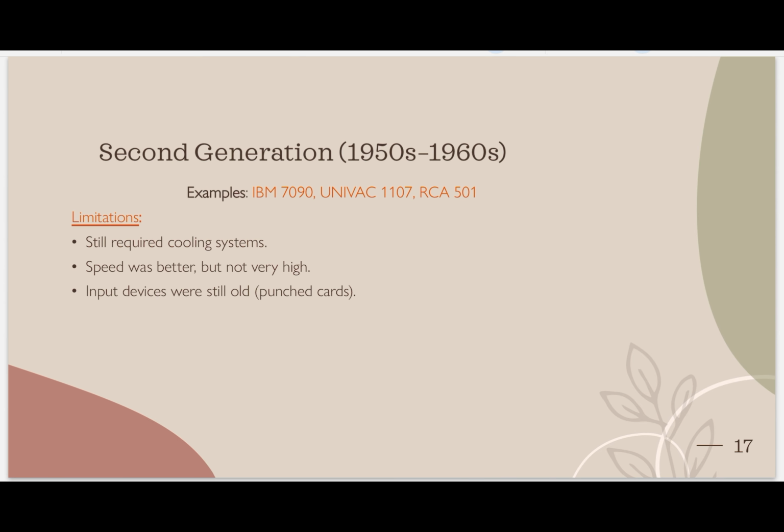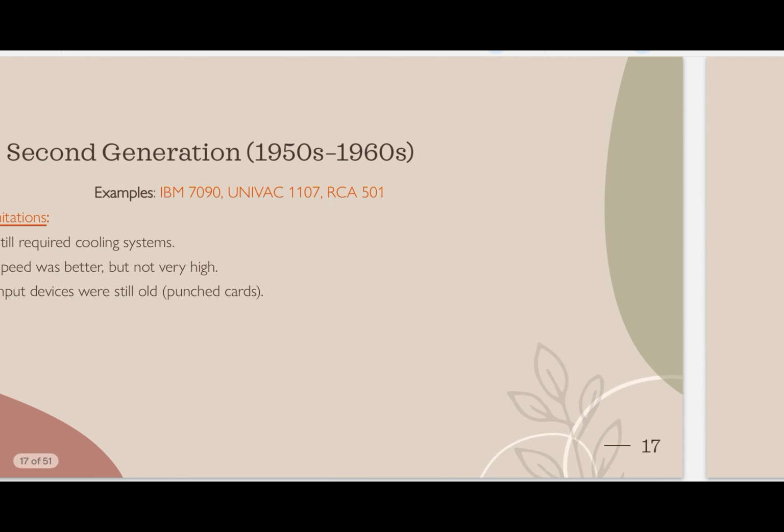What are the examples of the second generation? IBM 790, UNIVAC 1107, RCA 501. What were the limitations? It still required a cooling system. It was producing less heat, but not so little that we could do without air conditioning. We still require air conditioning. Speed was better, but not very high. Input devices were still old, punched cards. No new input device was invented.